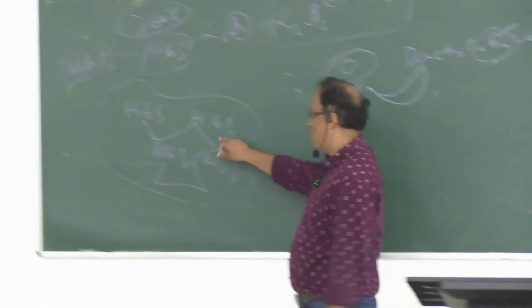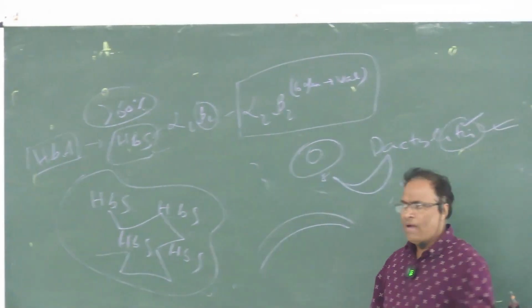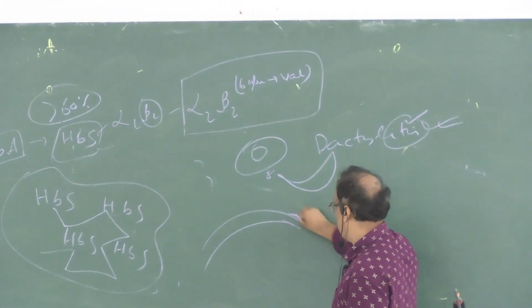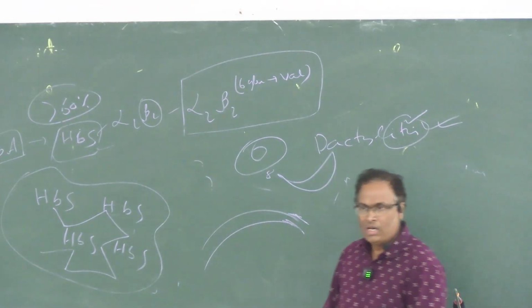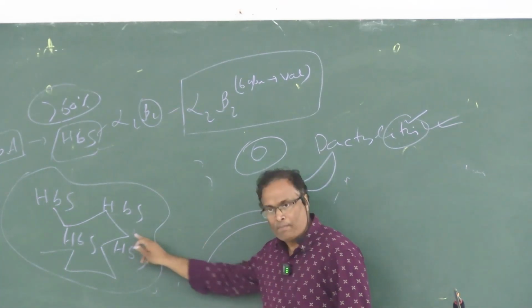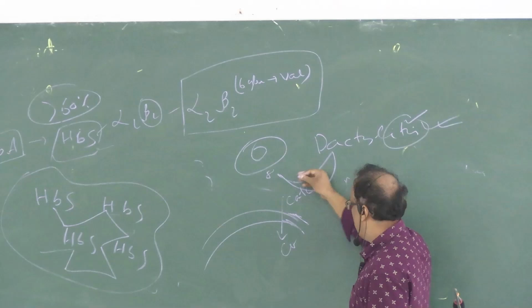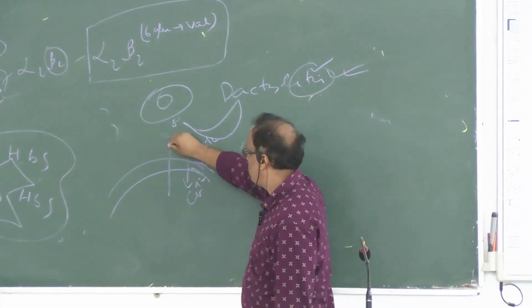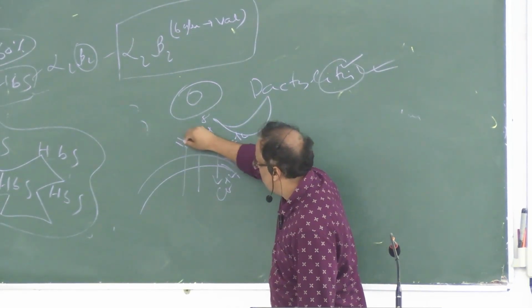So what do these polymers and polymerization cause? Suppose this is your RBC. I will not go into details of the cell because RBC will be taken in a separate class. So this is the RBC cell membrane. Membrane means, as you already know, a lipid bilayer, right? Anyway, the problem is that whenever this polymerization happens, calcium ions from outside come into the cell. To maintain electroneutrality, potassium will go out. If potassium goes out, then along with it water will go out from the cell.